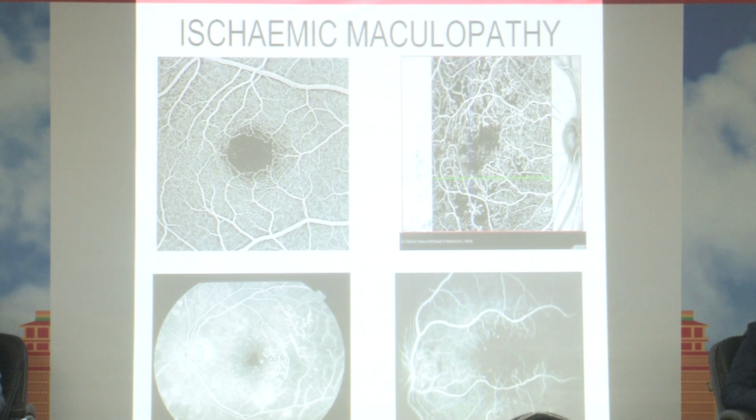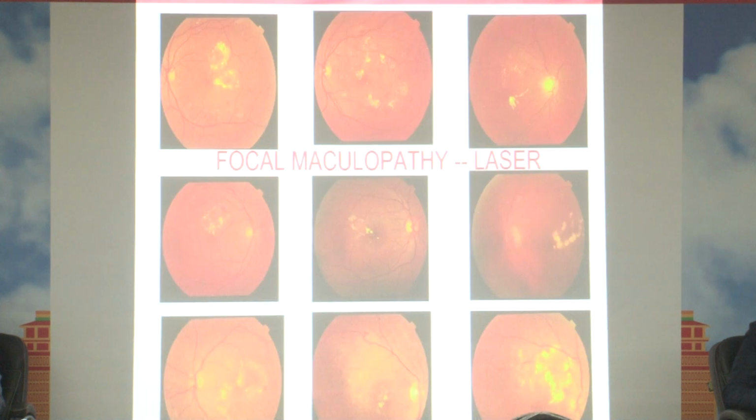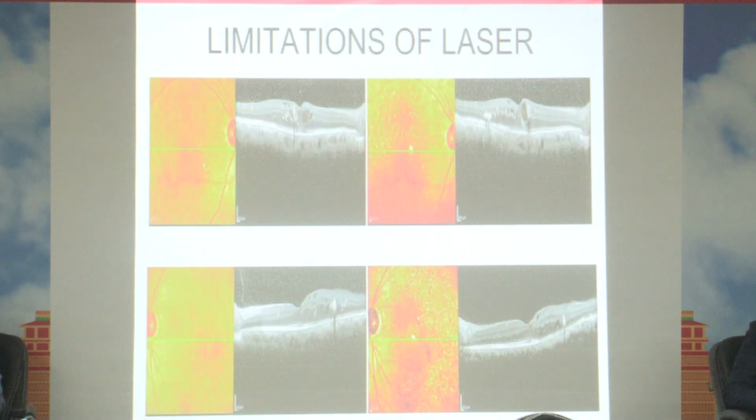This is the ischemic maculopathy which can be diagnosed with angiography as well as OCT angiography nowadays. That is one of the causes. Apart from that, if peripheral ischemia is there and if you have not treated the periphery properly in PDR cases, that can also cause maculopathy. That is to be noted in ultra-wide field angiography. Another thing is focal maculopathy, where we know that the hemorrhages and exudates are around the microaneurysm. These can be treated well, laser therapy is enough, and we know that the laser works here.